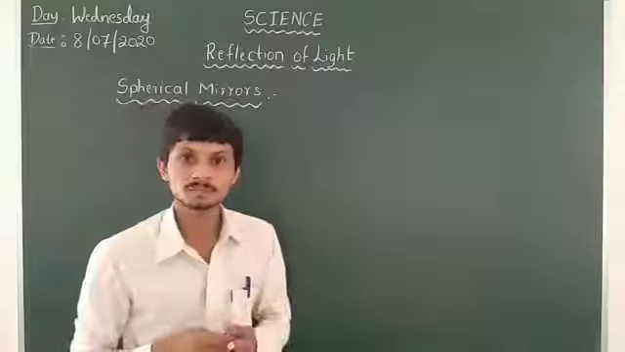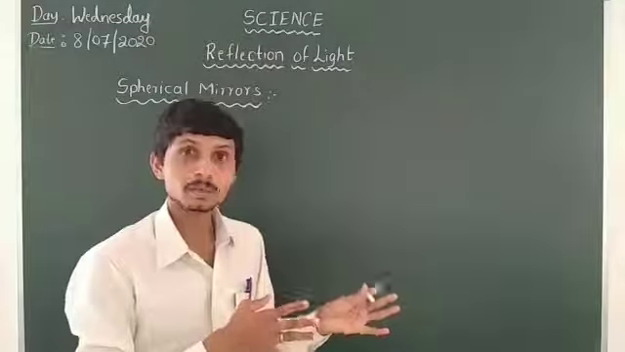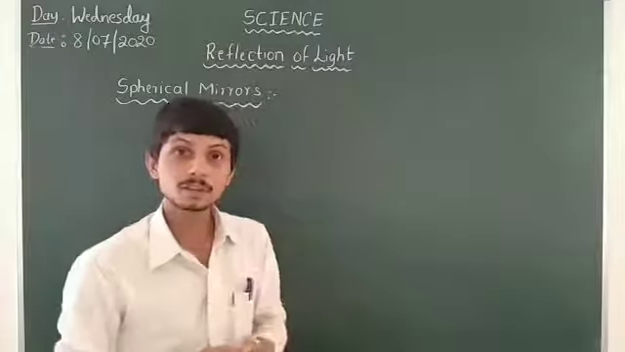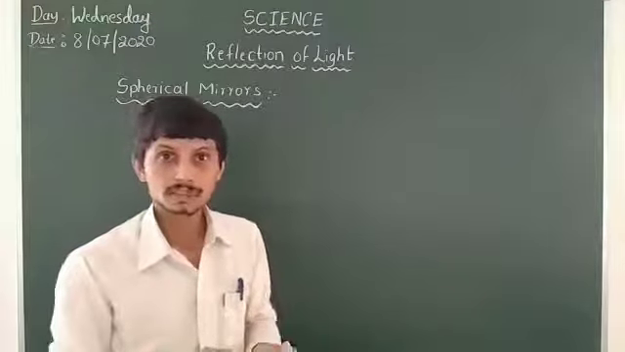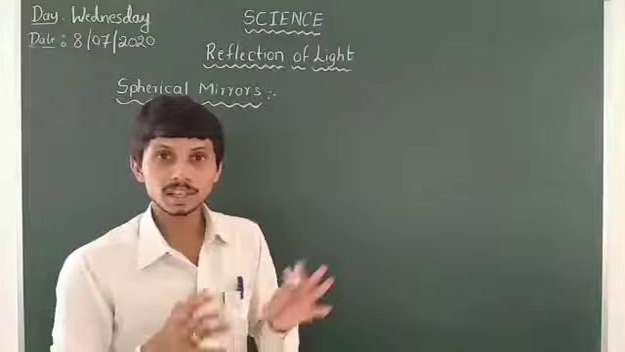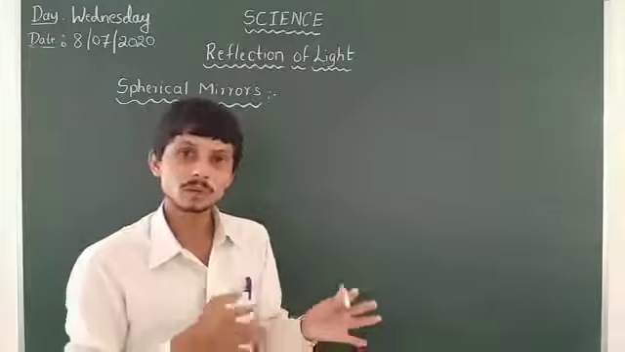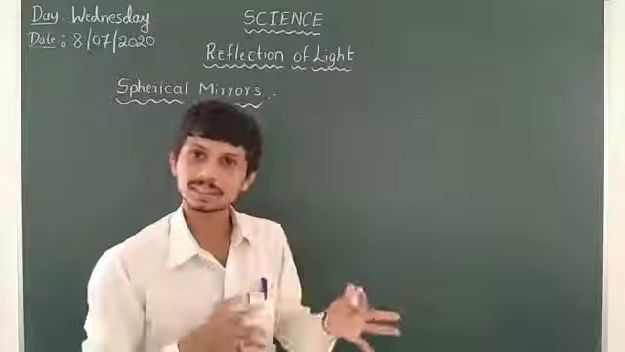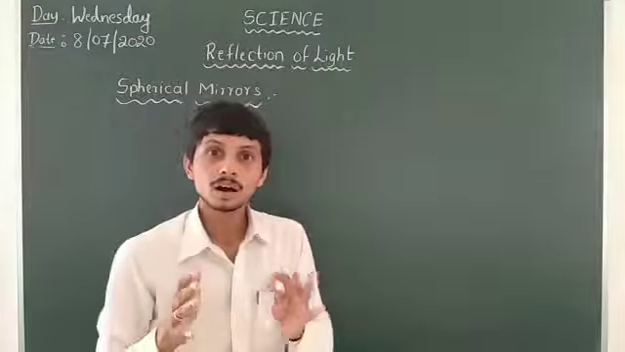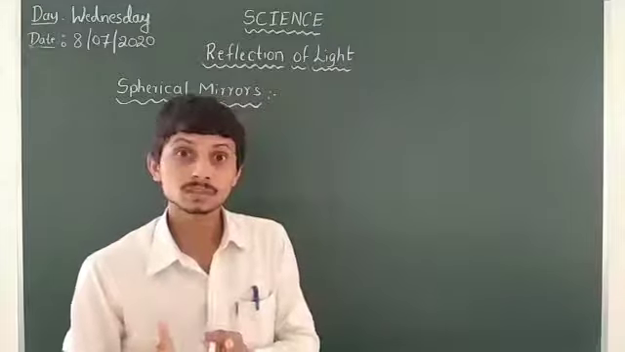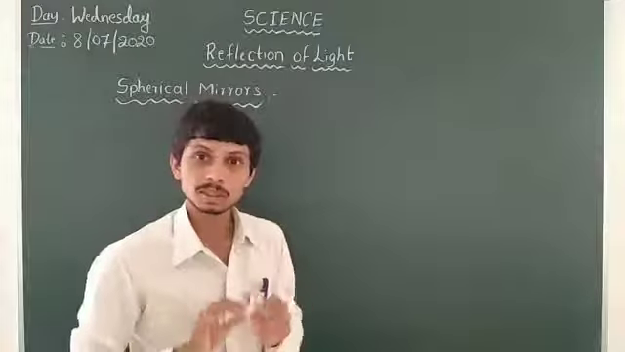So we have to define it. How can we define it? In the case of any physical phenomenon, we have to include what it is, why it is, and how it is. So what is compulsory here? Spherical mirrors are the mirrors, and then how it is, we have to describe that. So we have to define first.